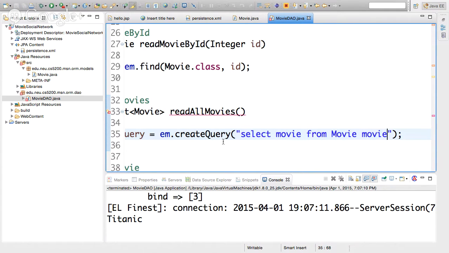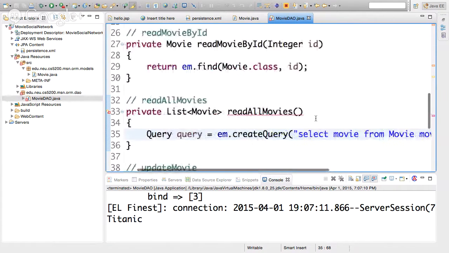Right? So that's saying I want to select all instances of movie from the class movie. This is the class movie, not the table movie. I'm saying that this movie is of type movie, and I want to select all of them. Notice I don't have a where clause. We'll use a where clause in a minute. Okay, so that's the query.